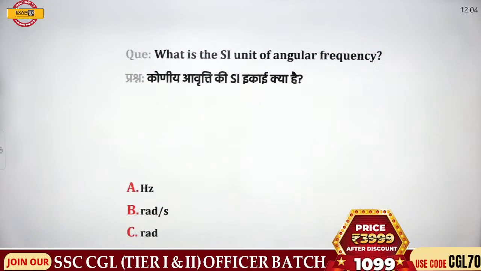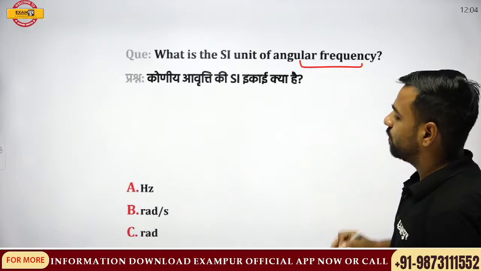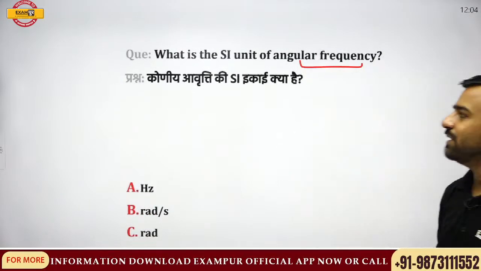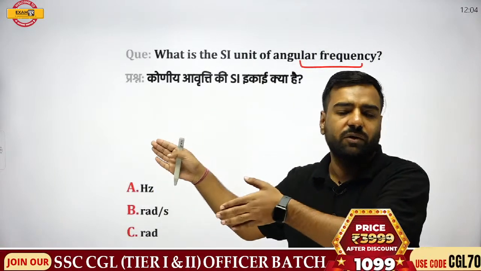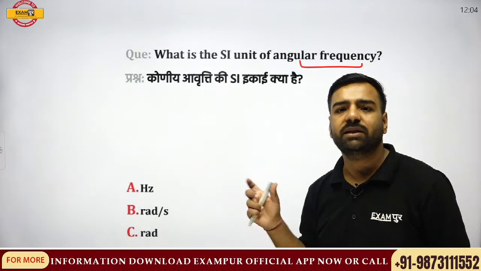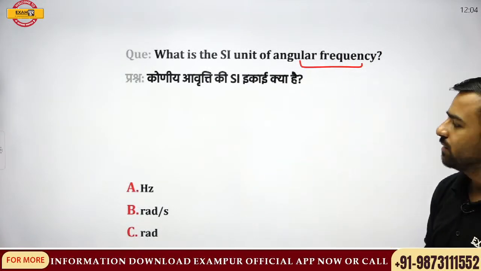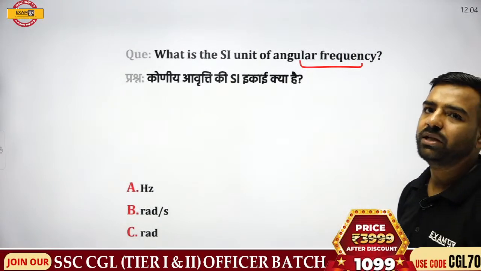Next question. What is the SI unit for angular frequency? Now, answer please. Only then I'll explain, because this is the question. It was asked again. As already told you, all the questions are from the previous part. But if I talk about angular frequency, can you give me this answer? What is its unit? Will it be hertz, radian per second, radian, or 1 by hertz? What is going to be the correct answer?